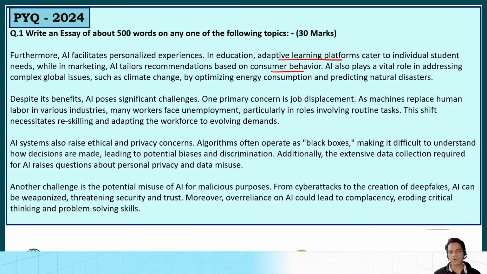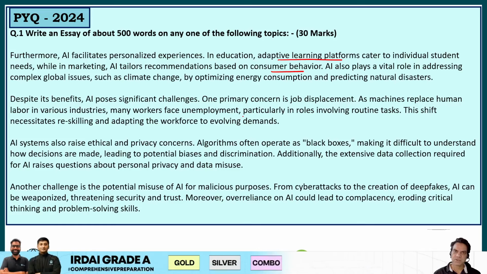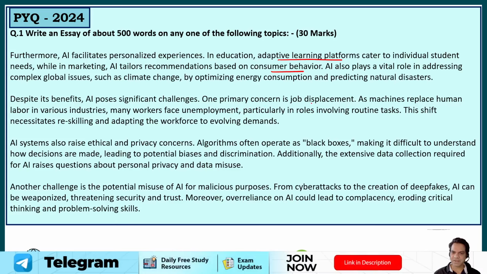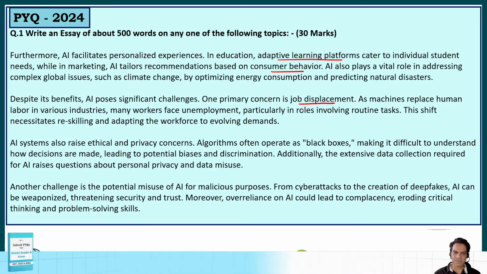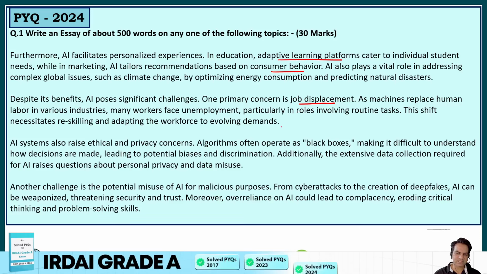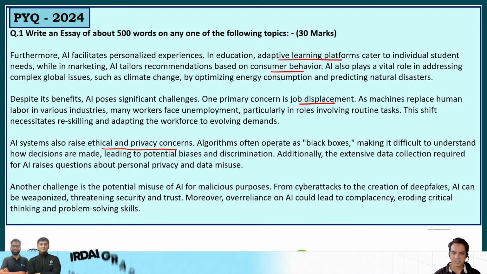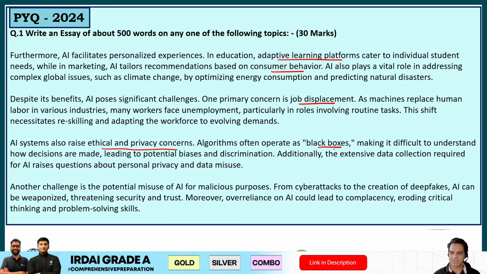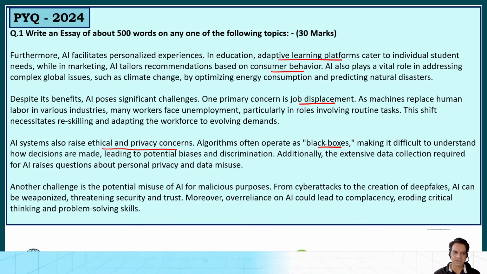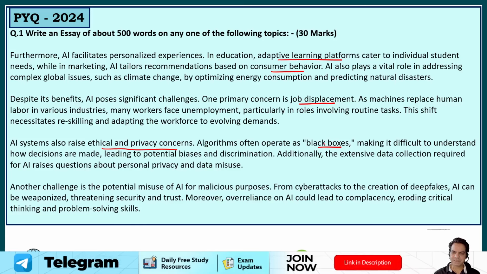Now you talk about the other part, the cons of it. Despite its benefits, AI poses significant challenges. One primary concern is job displacement. If a machine replaces a human, it will lead to unemployment in almost all the sectors where AI is involved. AI systems also raise ethical and privacy concerns. These are also problems. Algorithms often operate as black boxes, making it difficult to understand how decisions are made, leading to potential biases and discrimination.